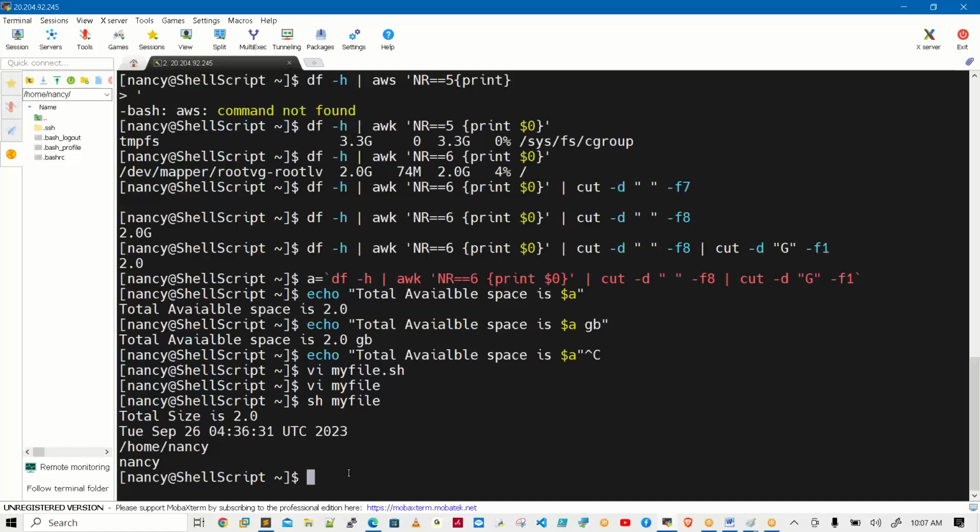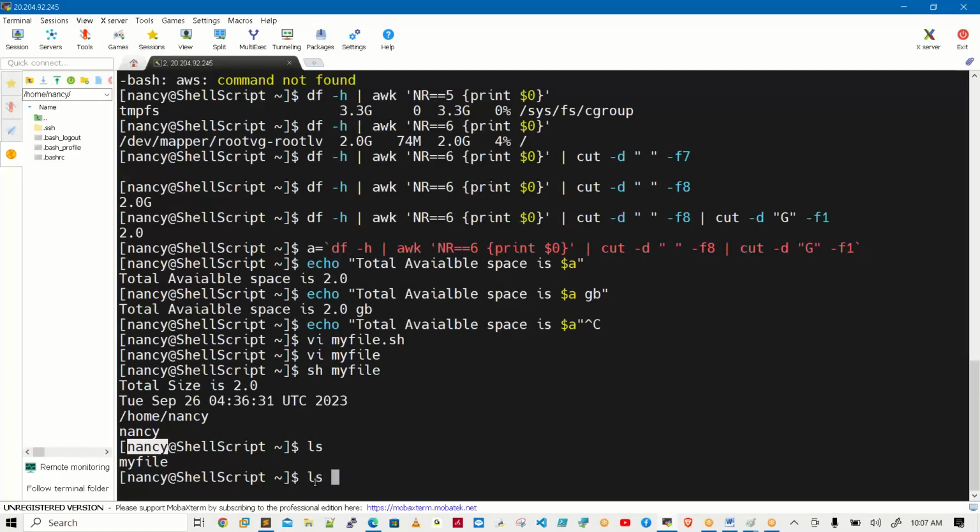The default scripts location is nothing but the login user's home directory.